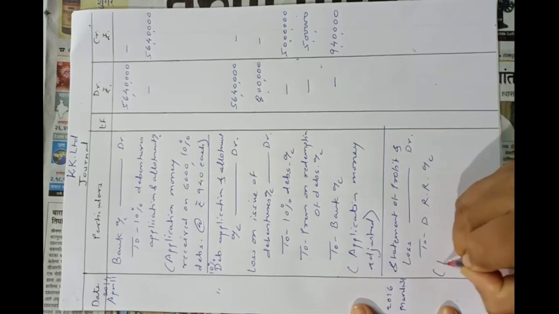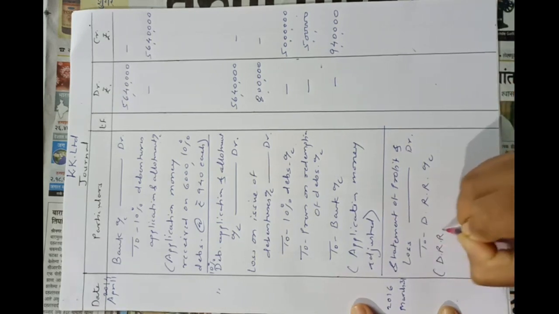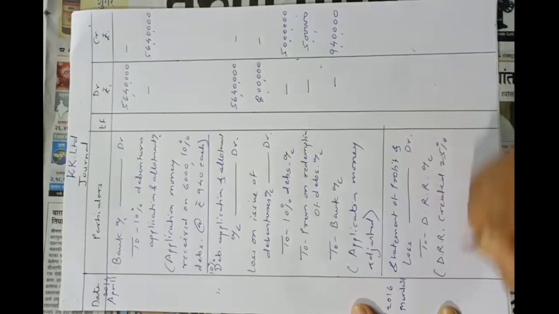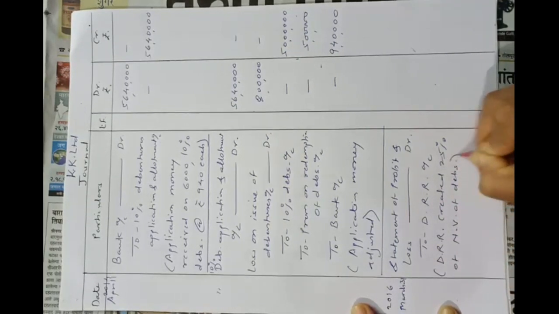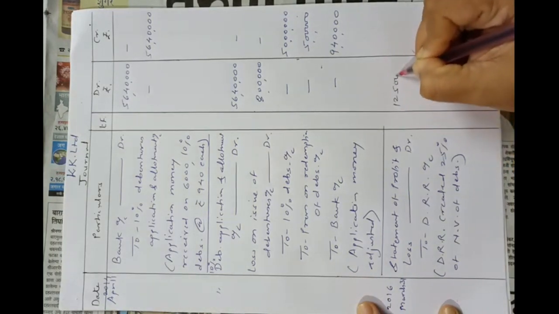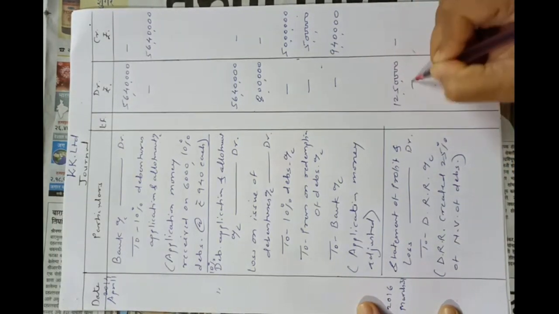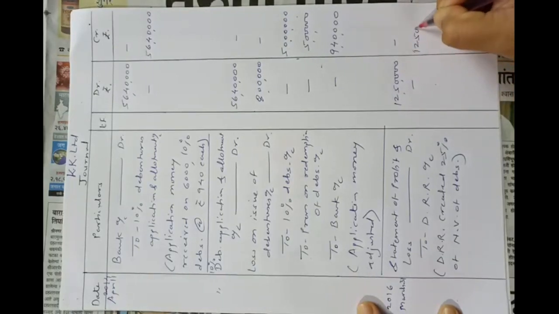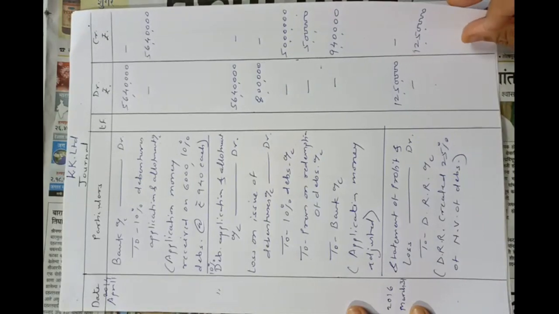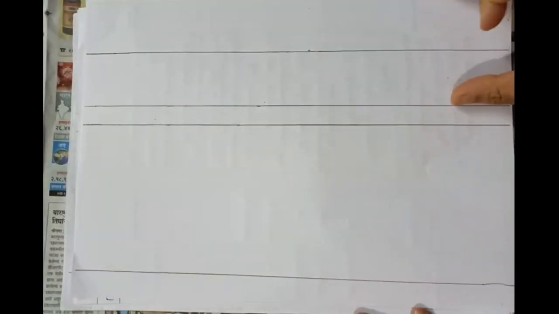So DRR created, 25% of nominal value of debentures. This will be the narration. 25% of 50 lakhs will be 12 lakhs 50,000. So we have to create 12 lakhs 50,000 DRR here. Okay. This is the entry of 31st March 2016.